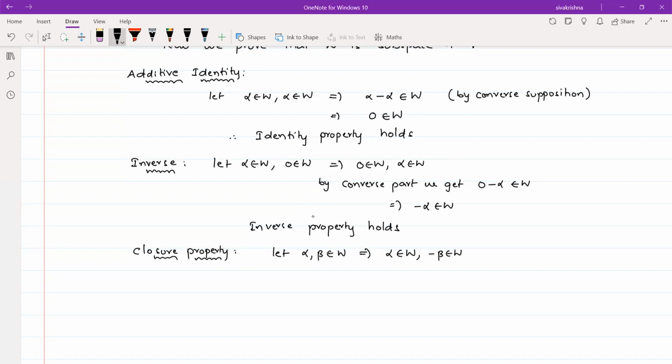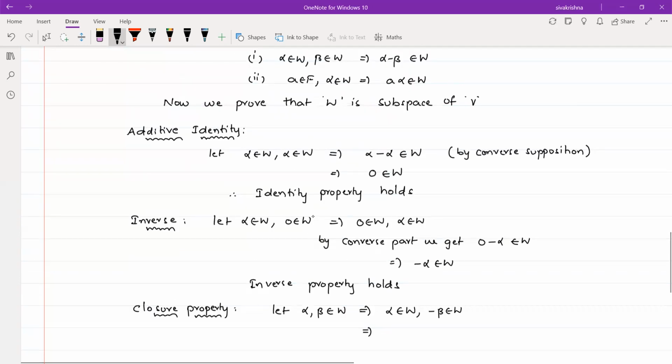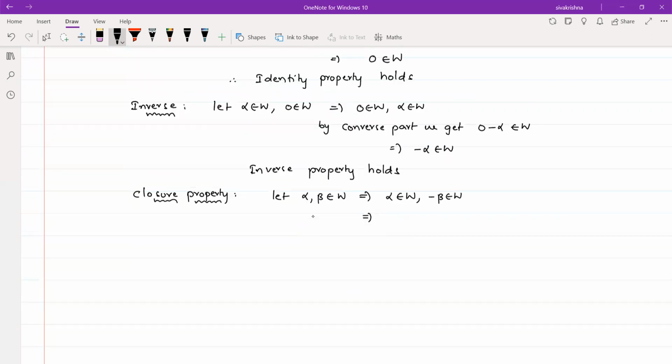So we have two elements, one is alpha and the second one is minus beta. This implies, once again by our converse part, first bit, the difference of those two elements should also belong to W. So I can write alpha minus the second element, which is minus beta, belongs to W. Alpha minus of minus beta means alpha plus beta belongs to W. So this is the closure property. I have considered alpha comma beta in W and proved alpha plus beta belongs to W. Therefore, the closure property holds.